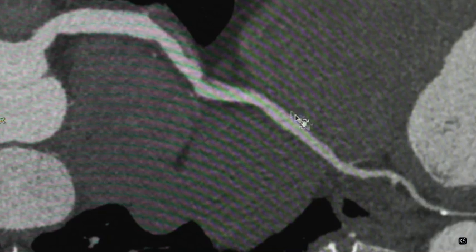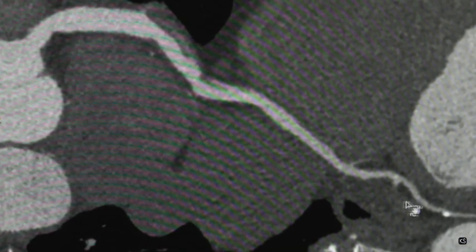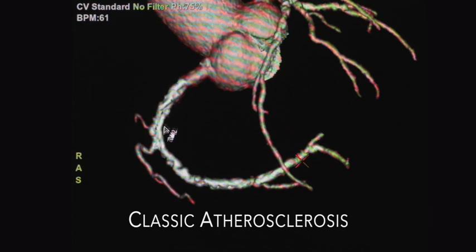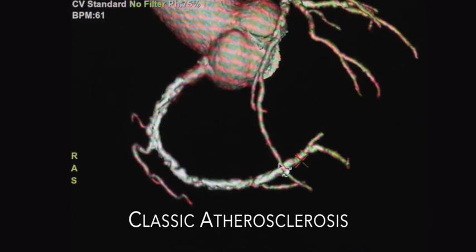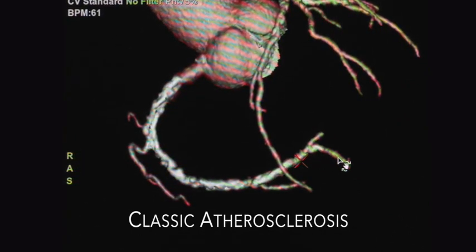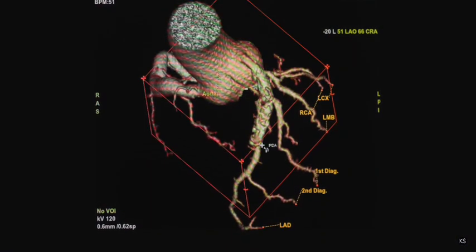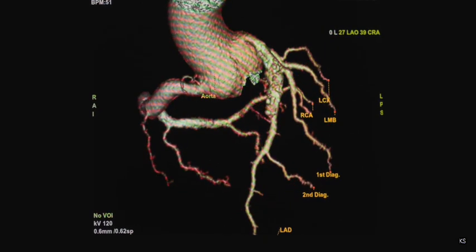Here's the issue. This is an asymptomatic 56-year-old gentleman who exercises regularly, takes a statin for mild mixed hyperlipidemia. Focus on the distal vessels. See how healthy these vessels look. Atherosclerosis is a systemic disease. It doesn't just affect the proximal coronary arteries, it's the whole system. And that's not what you're seeing here. So when you see just proximal coronary artery aneurysms, you need to go back to the patient and interview them about a mysterious illness in childhood. Chances are they had Kawasaki disease.